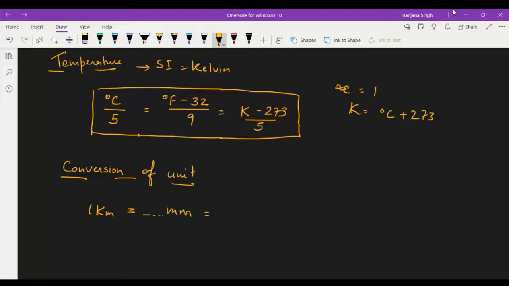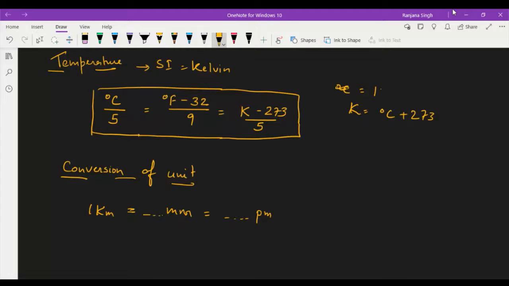If you want to convert kilometer into millimeter or picometer, this is a question of NCERT. That is, can you convert 1 kilometer into millimeter and picometer and all that, right? And what will be the process? You have to find the unit factor.